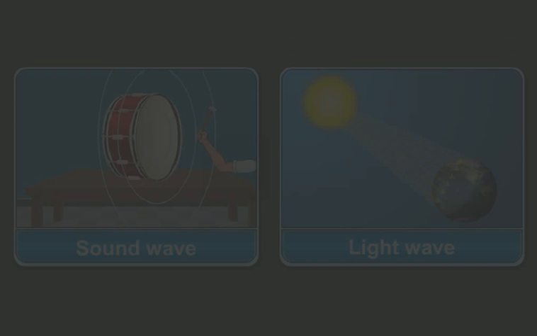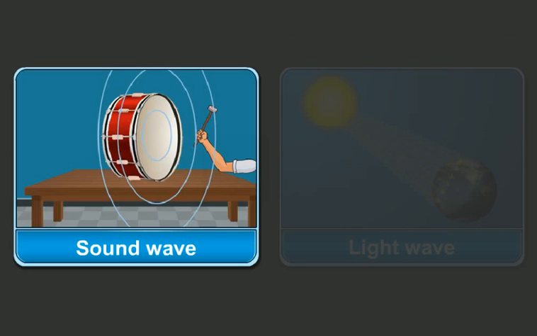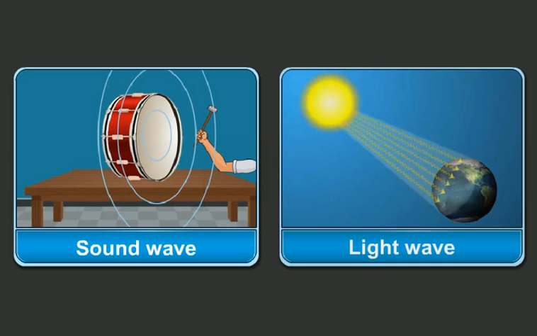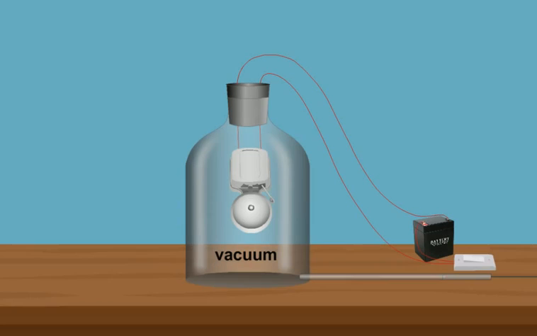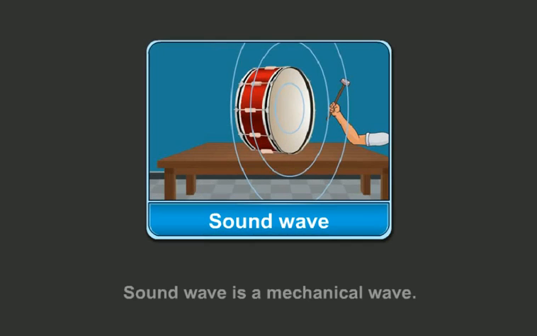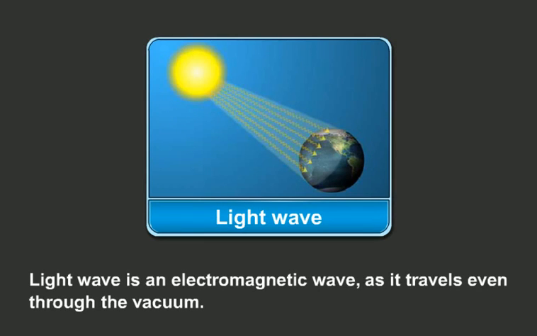Students, can you say now which type of wave is a sound wave and which type of wave is the light wave? As you know, sound cannot travel through a vacuum. So a sound wave is a mechanical wave. Light wave is an electromagnetic wave as it travels even through the vacuum.